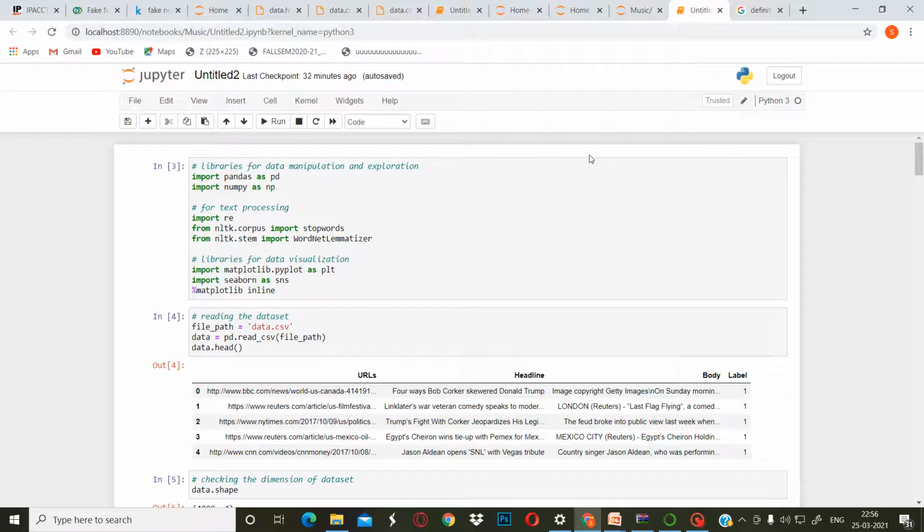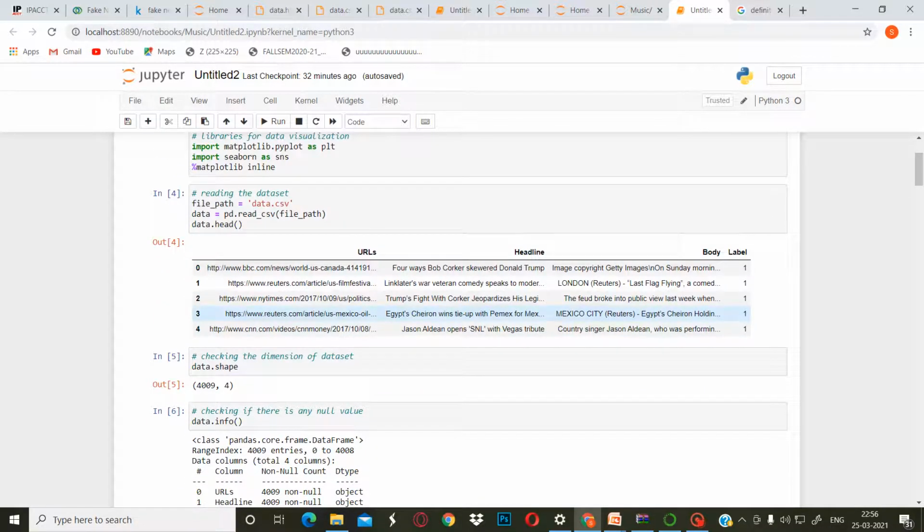First of all, we have imported libraries for data manipulation and exploration. We have imported pandas and NumPy, then other different modules. Then we imported the CSV data file so that it can be read, and it gave the head of it.